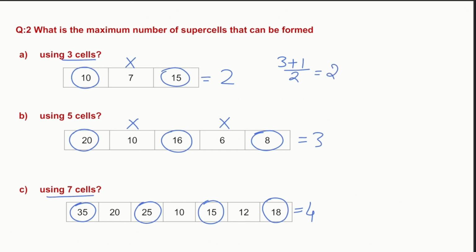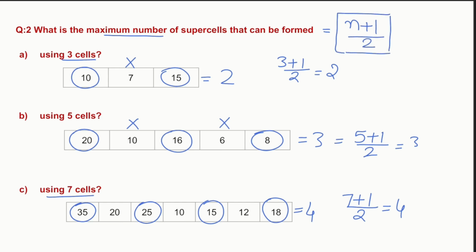For 5 cells, there are 3: 5 plus 1 divided by 2, which is 3. And for 7, we can write 7 plus 1 divided by 2, which is 4. So if we have an odd number of cells, the maximum number of supercells is n plus 1 divided by 2, where n is an odd number.